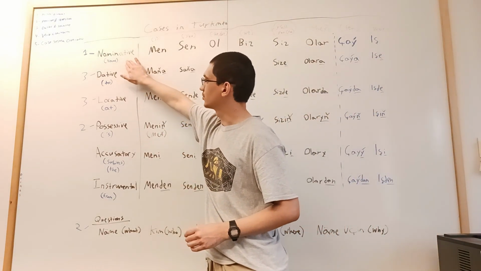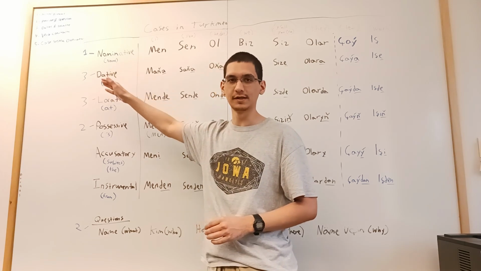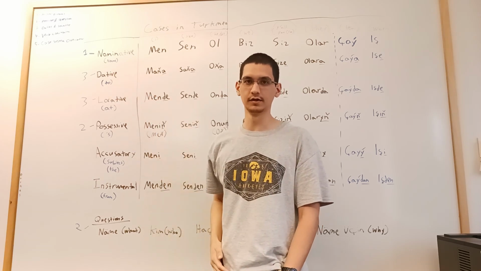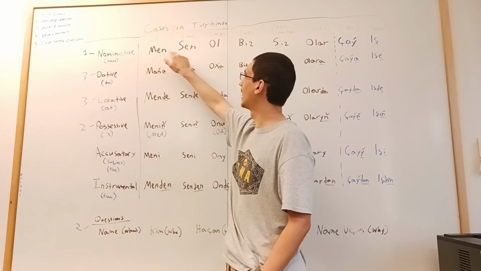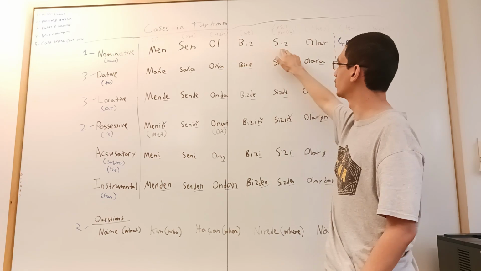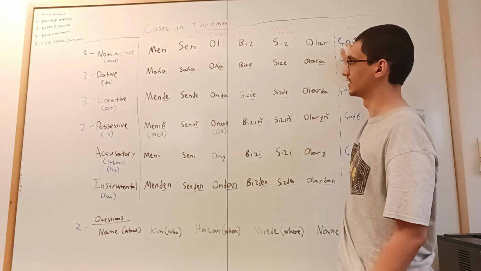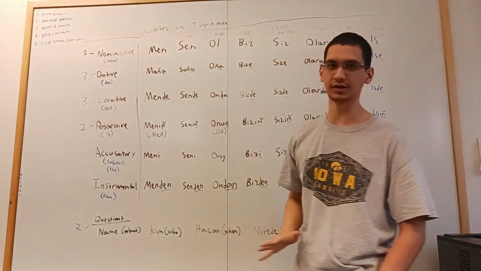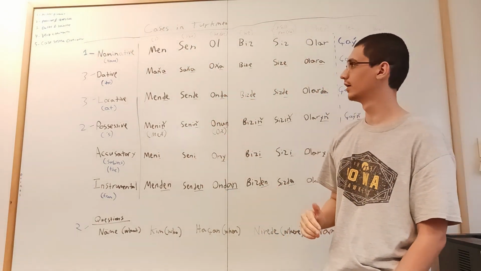So the first case, which again, I covered this in my first video, is the nominative. This is just naming things, right? So this is just saying I, you, he, she, we, you all, you formal, they, chai, or ish. There's nothing added to the nouns. It's just naming things. So it's very easy.